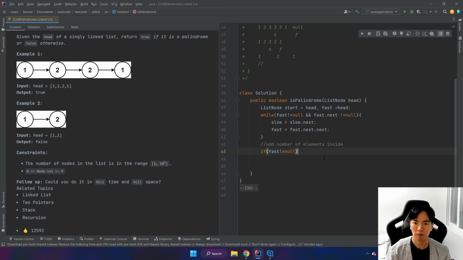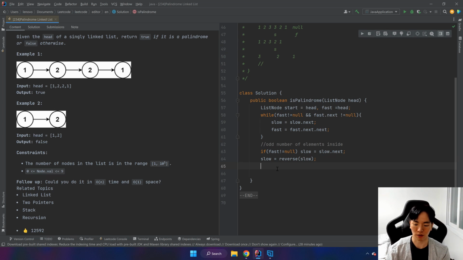So we move this slow pointer one more step to 2, because we don't really have to worry about this middle point, right? Slow equals slow.next. Okay, I hope you guys understand through my example, and let's make slow move.